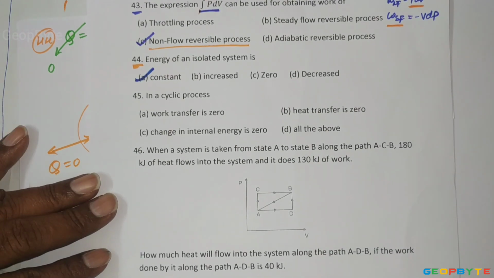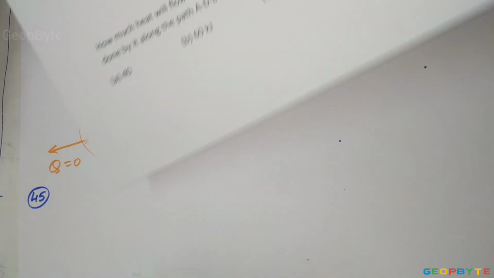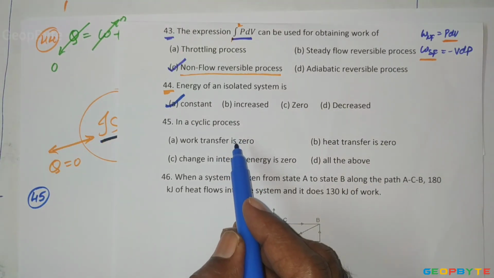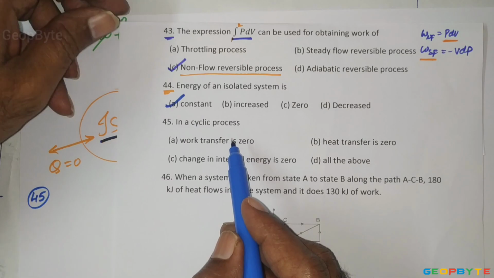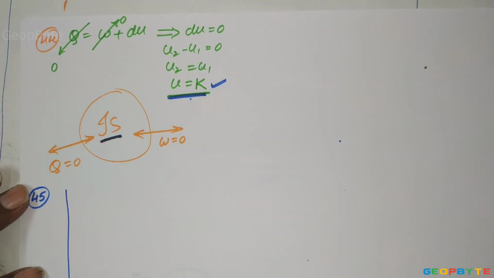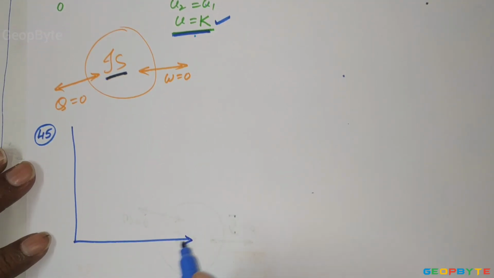Now come to problem number 45. In a cyclic process, in the thermodynamic cycle, a simple cycle may look like this.